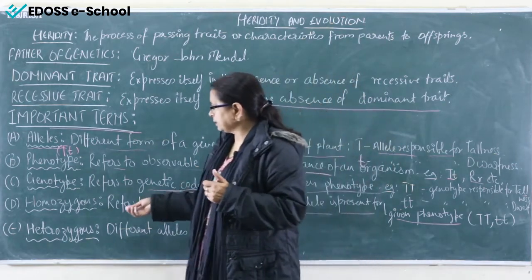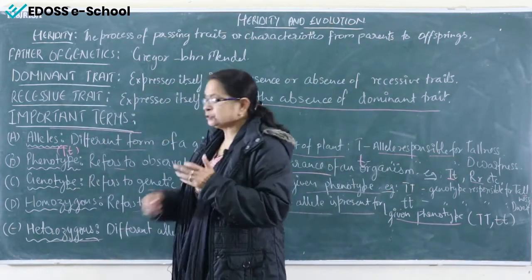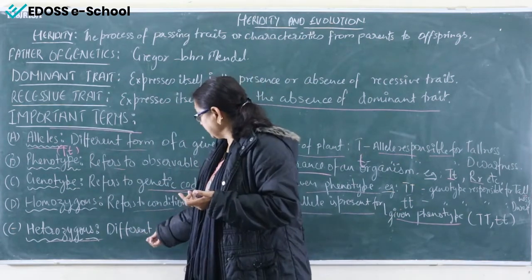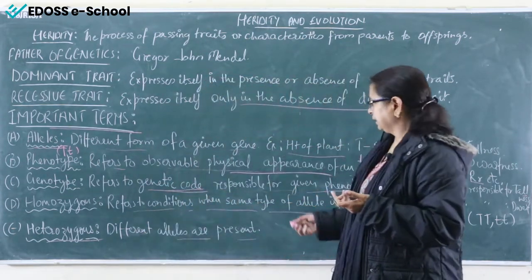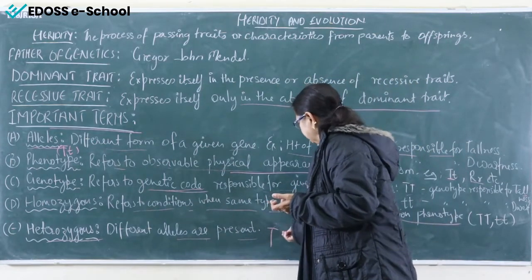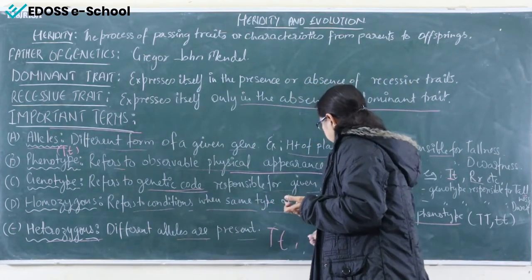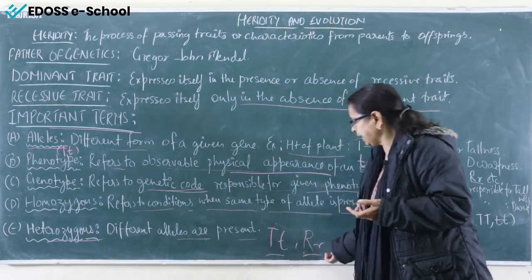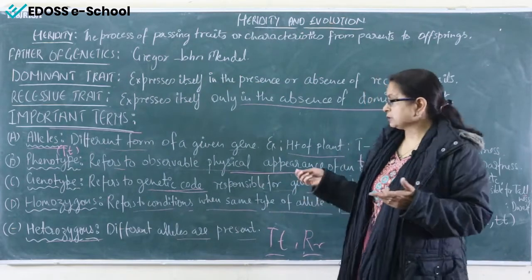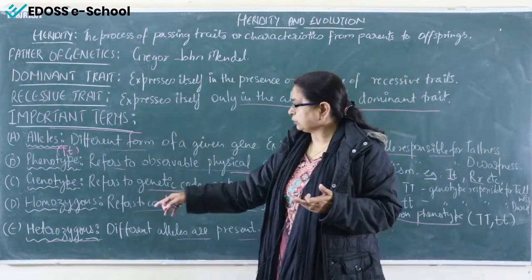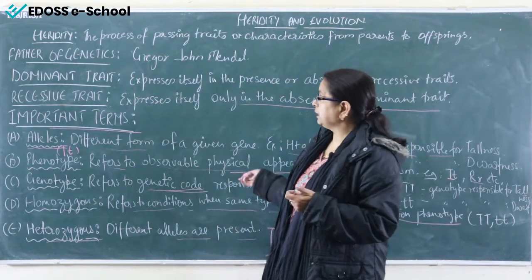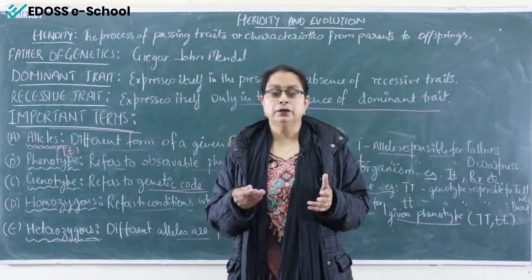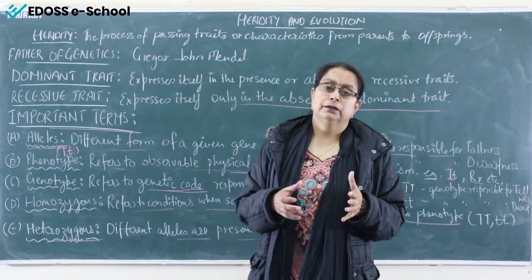The reverse of it is heterozygous. Hetero means two different, contrasting. That means different alleles are present, like capital T, small t, capital R, small r. Both pairs are different, contrasting. Such pairs are known as heterozygous. So these are the important terms related to genetics, very important to understand all the basics of your genetics.